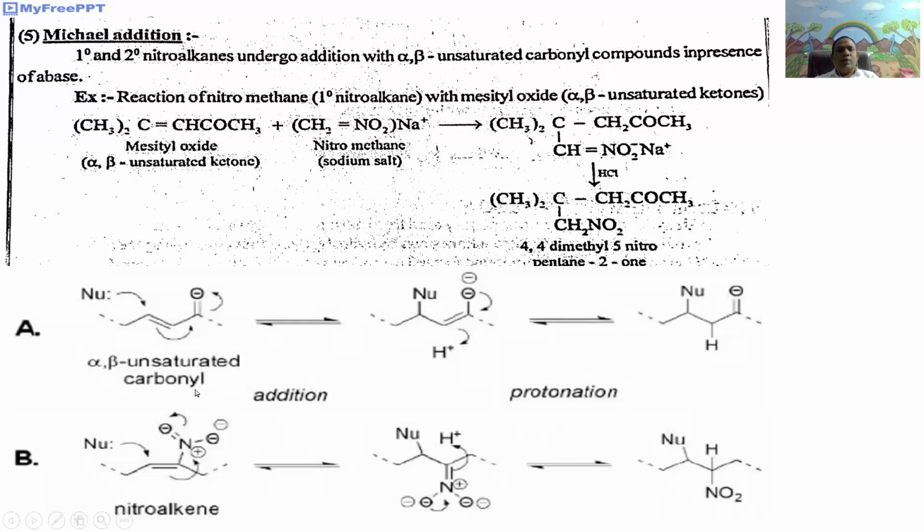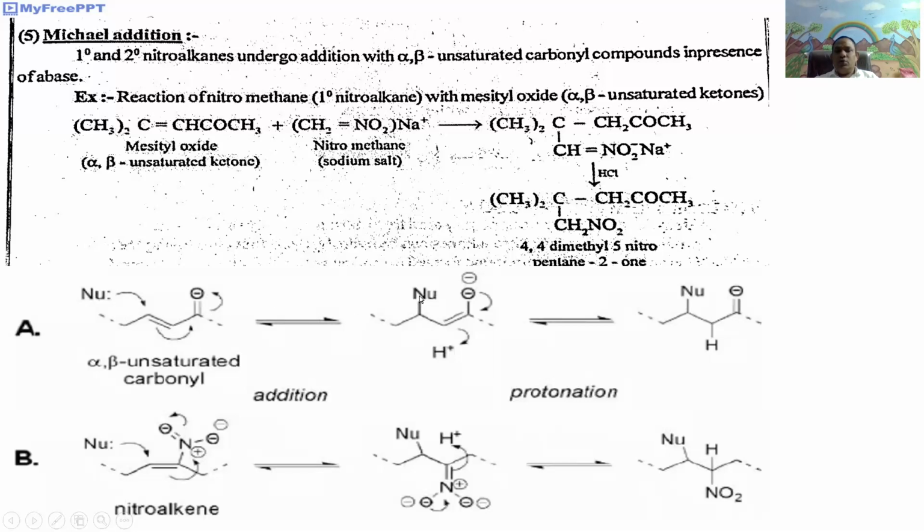Here, in another mechanism, the alpha, beta unsaturated carbonyl compound, that is CH=CH-C=O, undergoes nucleophilic addition. The nucleophile attacks at the beta carbon.